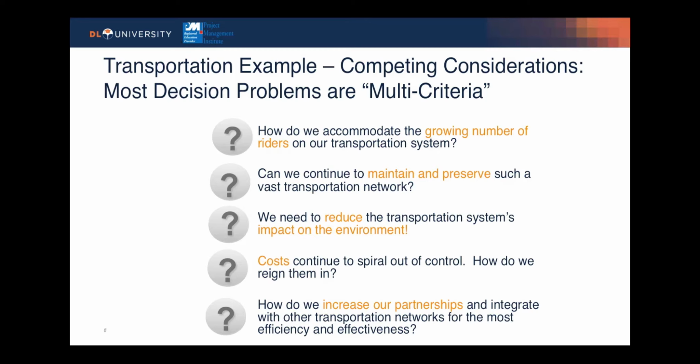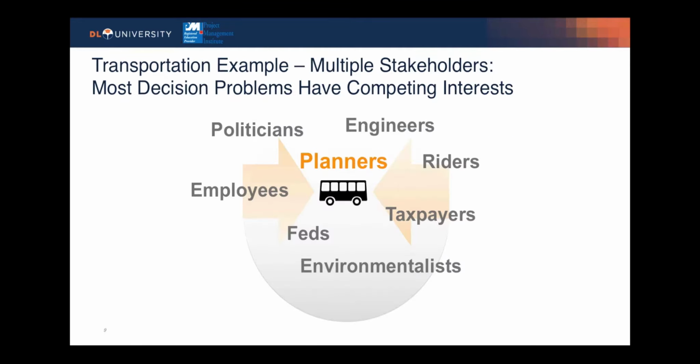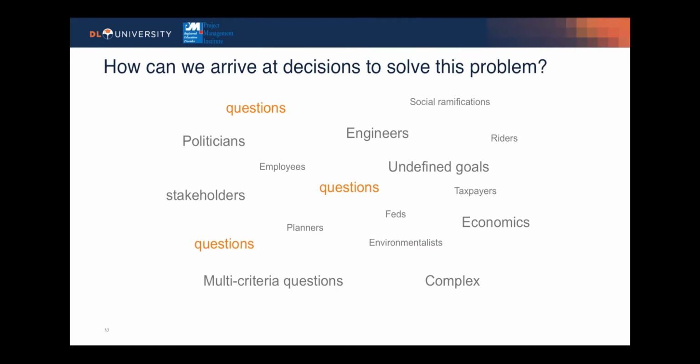Costs continue to spiral out of control, and how would we rein them in? And lastly, how do we increase our partnerships and integrate with other transportation networks for the most efficiency and effectiveness? Most decision problems have competing interests. So how can we arrive at decisions to solve these problems, and especially this transportation problem?